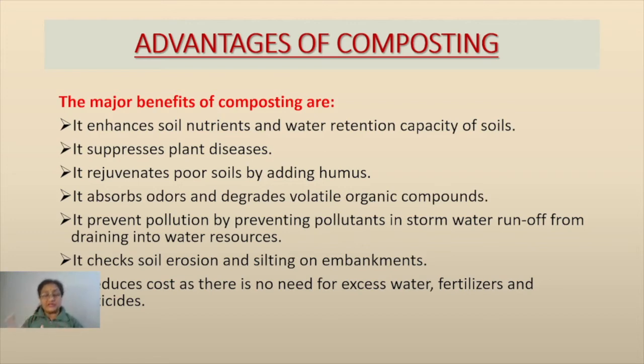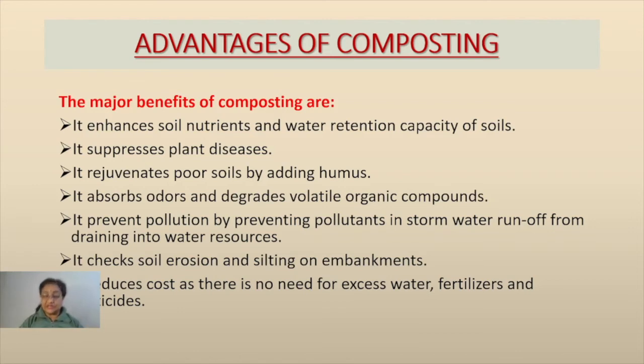On one side, suppose we are using an insecticide, we are sorting out the problem of the insects. But on the other side, what about those chemicals which are used there? These chemicals get added into the soil and over the plant also, and ultimately cause a lot of harm.